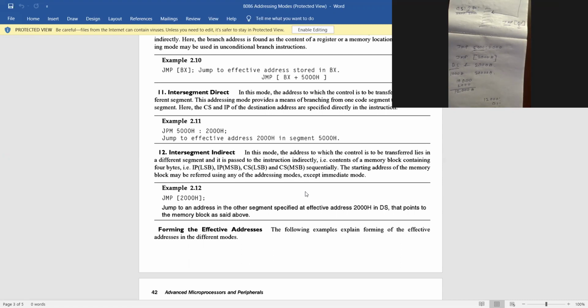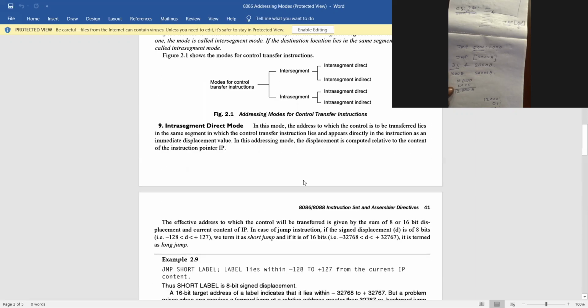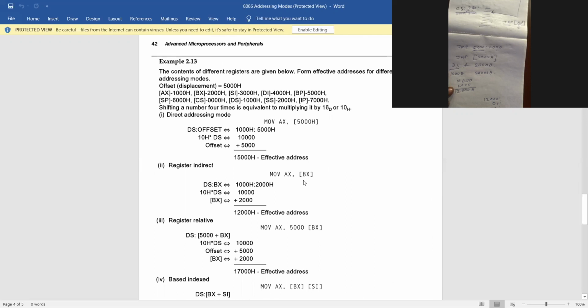01, 02, 03, 04. Right? Just go down. It's a next page. Yes, sir. 41, 42. हाँ, sir. Example of 2.13. 13. Five thousand is from where it is.